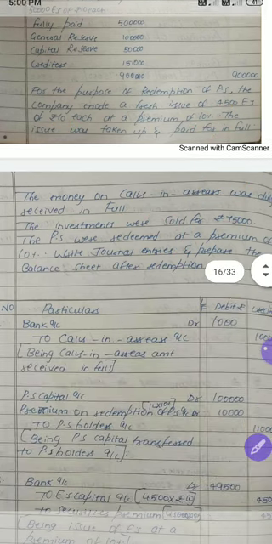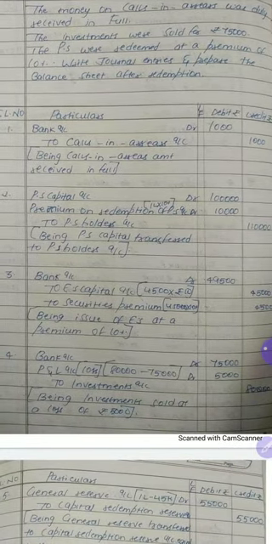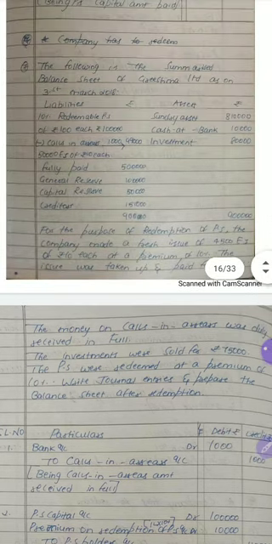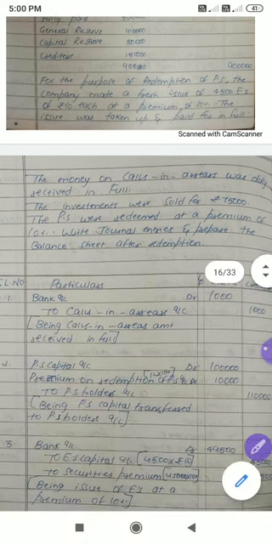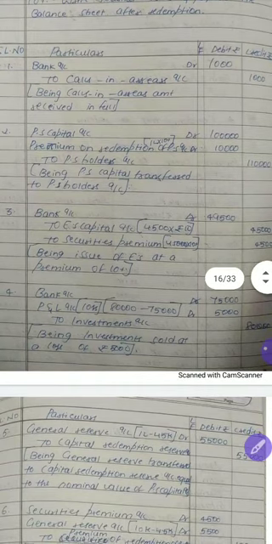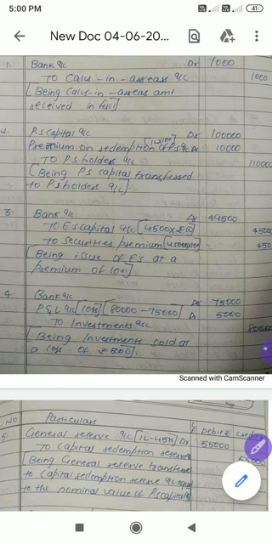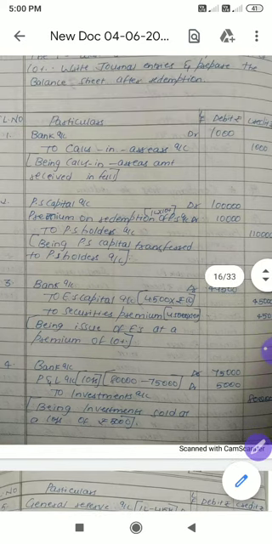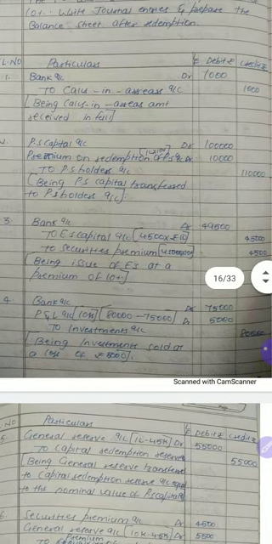Fine. Now, first you would look at the question whether the shares are fully paid or partly paid. In this question, the shares are fully paid, and apart from partly paid, we have to look at another part also, that is, are there any calls in arrears? Of course, we have calls in arrears. The calls in arrears amount is 1,000. First, that amount should be received. So the entry will be bank account debit 1,000 to calls in arrears account 1,000, being calls in arrears amount received in full. Fine.